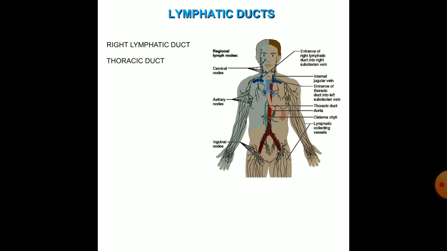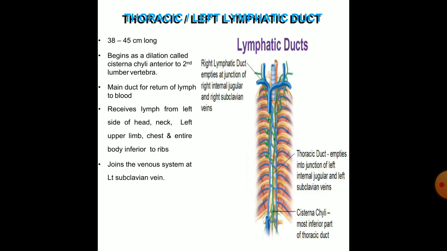Then the lymphatic ducts. We have two lymphatic ducts, the right lymphatic duct and the thoracic duct. The thoracic duct is also known as the left lymphatic duct. It is 38 to 45 centimeter long and begins with a dilatation called cisterna chyli at the anterior aspect of the second lumbar vertebra. It is the main duct for return of lymph to the blood. It receives lymph from the left side of head and neck, left side upper limb, chest and the entire body inferior to the ribs. It joins the venous system at the left subclavian vein.